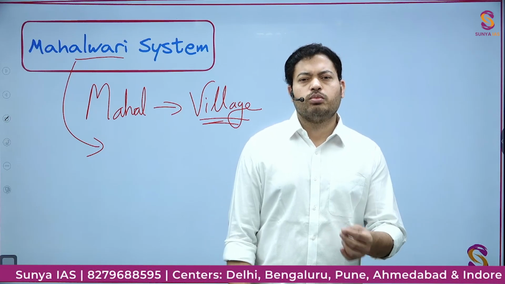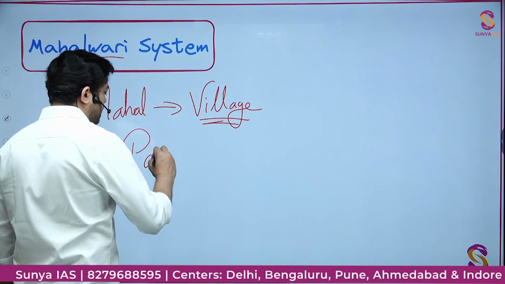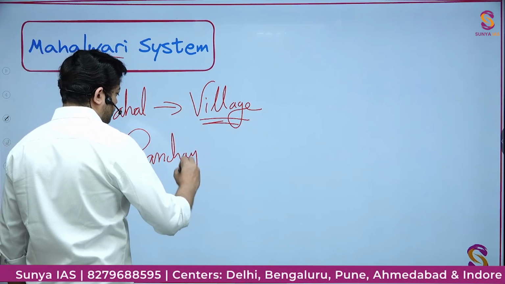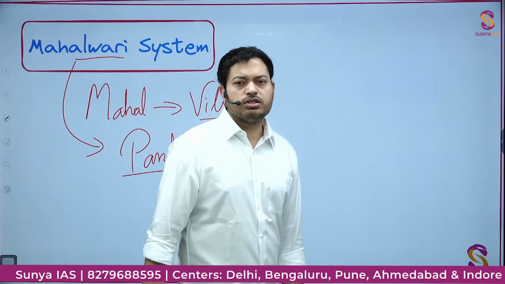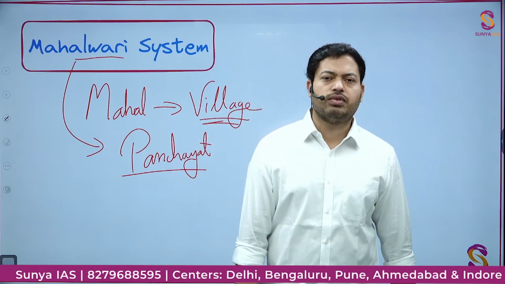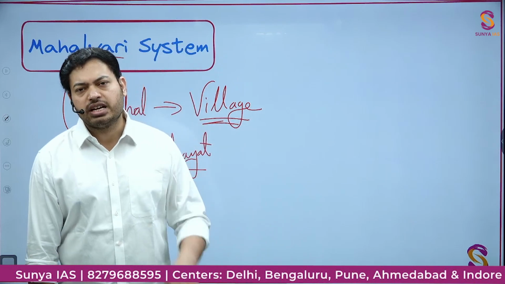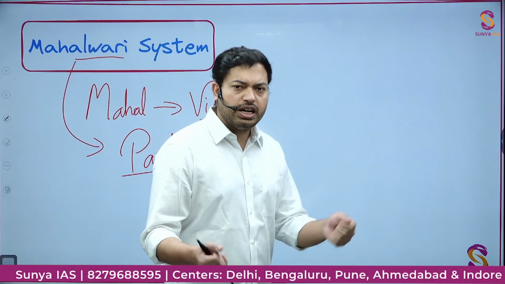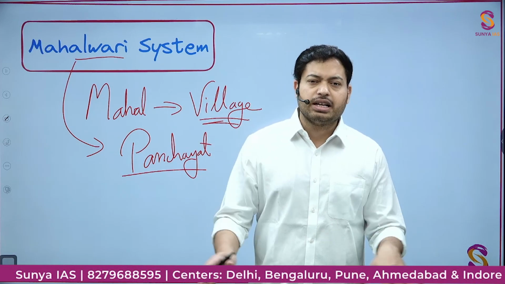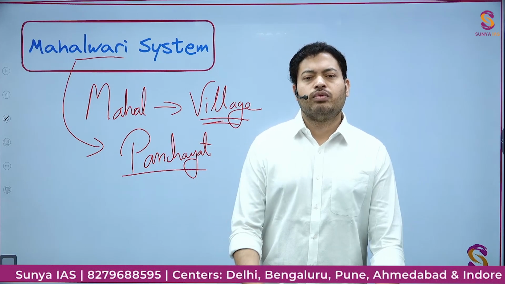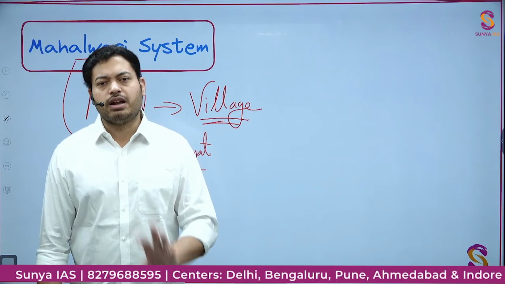So there used to be a very powerful panchayat. If there was a very powerful panchayat, Britishers thought that instead of appointing zamindars, or instead of directly going to the individual farmers as in the Rayyatwari system, we can directly approach the panchayats who wield so much power on the ground, and they will make sure they collect the revenue and pay the revenue demand of the whole village at once. This was called the Mahalwadi system.